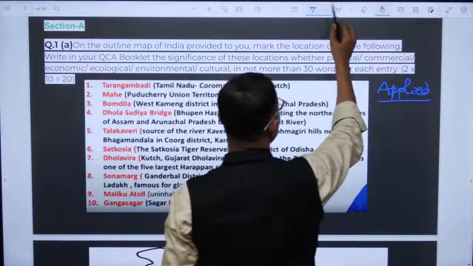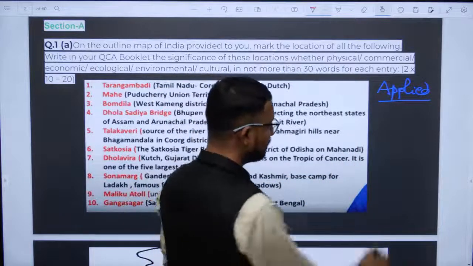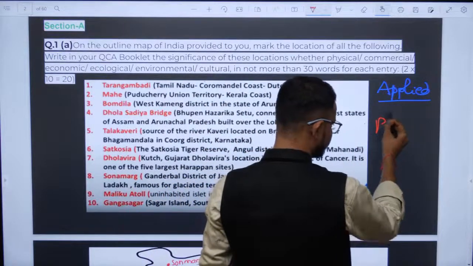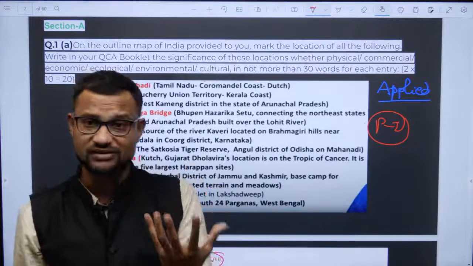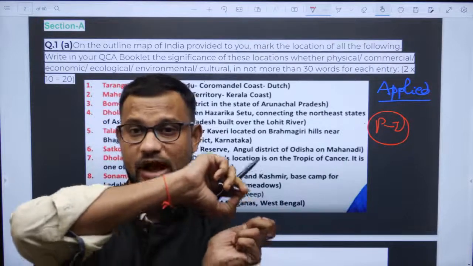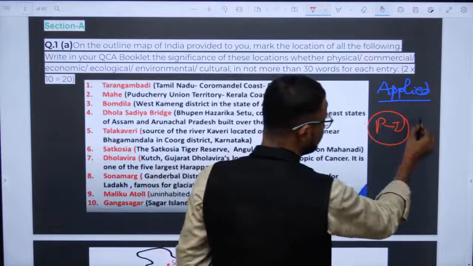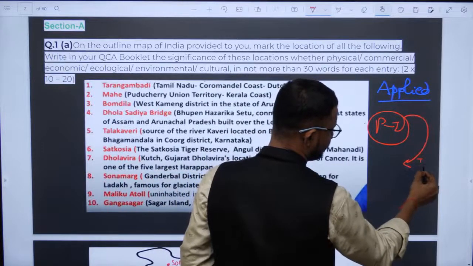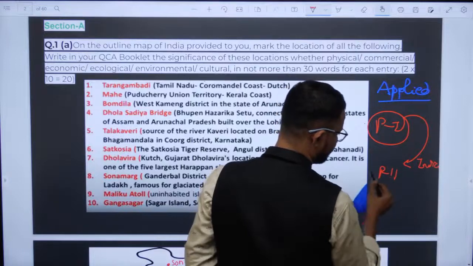In Paper 1 you will find the basic theories and basic concepts about geography, and the application of those concepts with respect to India you will find in Paper 2.